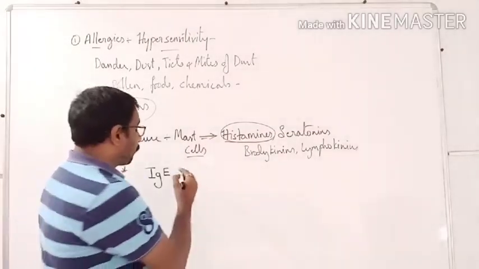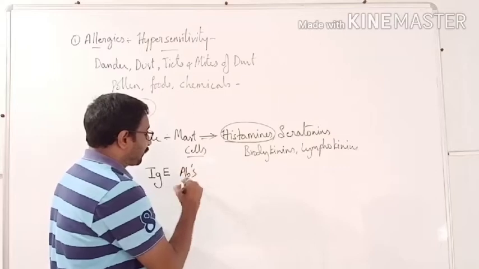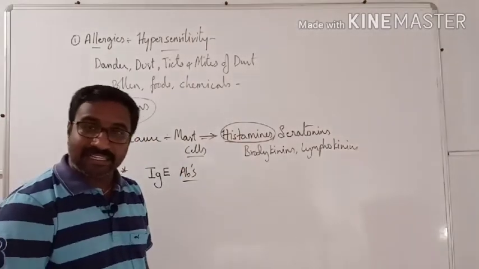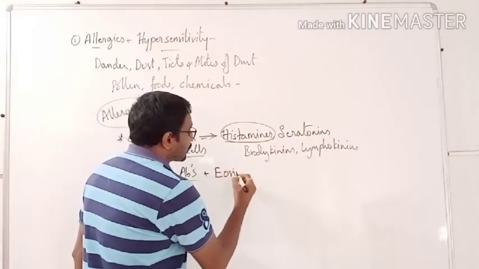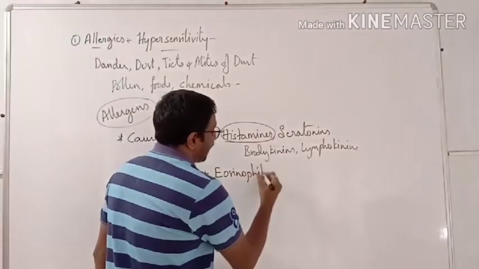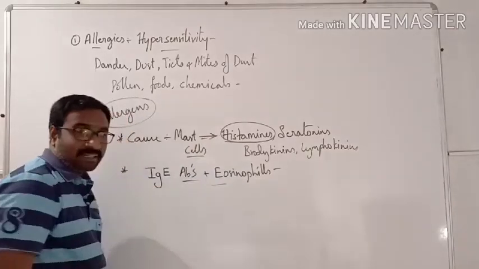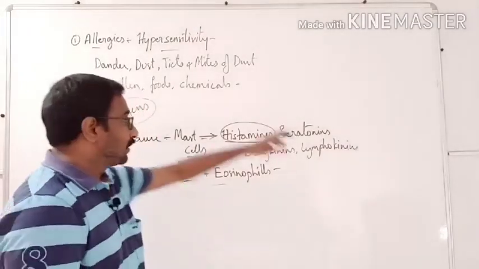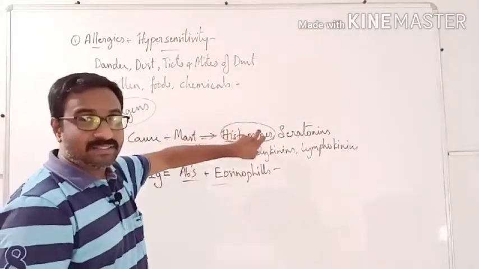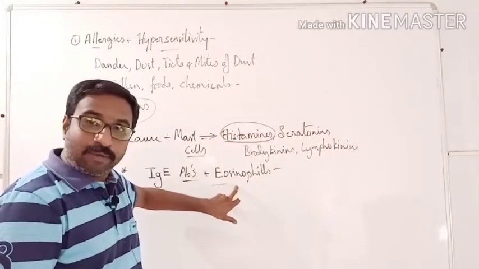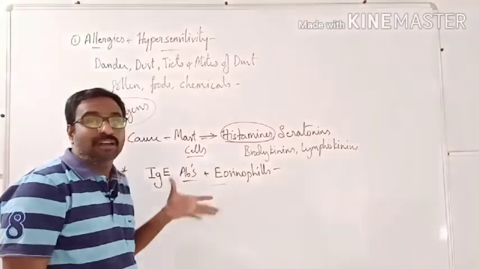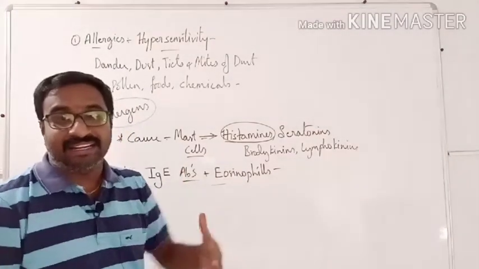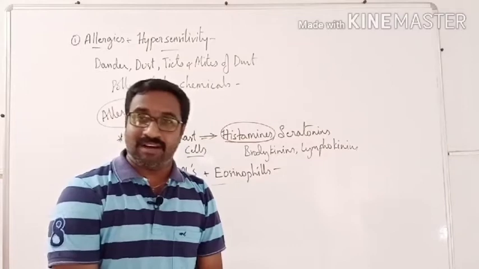First one you should remember, IgE antibody plus eosinophils play a very important role in causing allergies. So mast cells produce histamines, eosinophils of WBC will be dominated, and IgE, these all will be higher and help in allergic reactions.